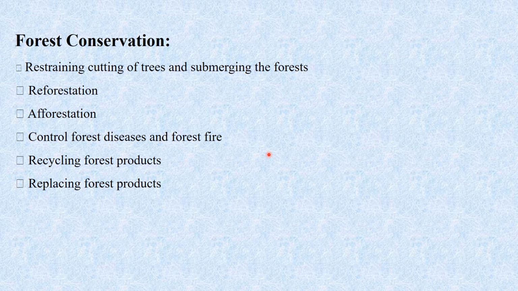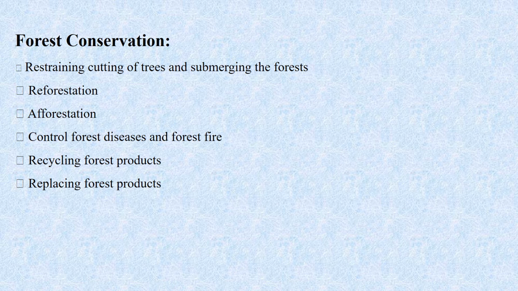Then next is controlling forest diseases and forest fire. We have to control the various diseases present on the trees, to save the trees from extinction by those diseases.